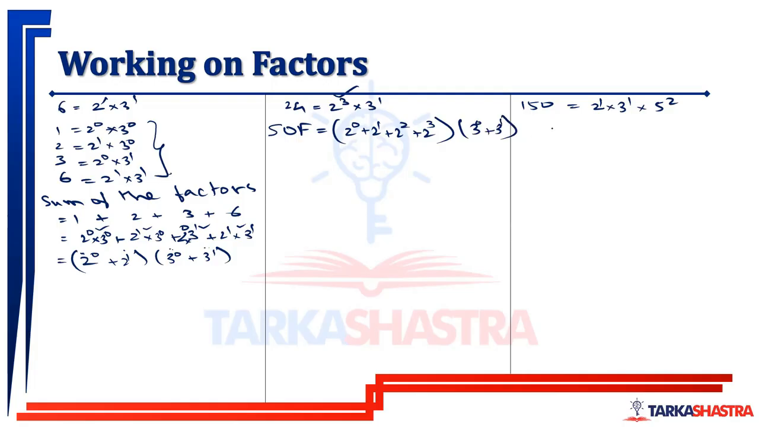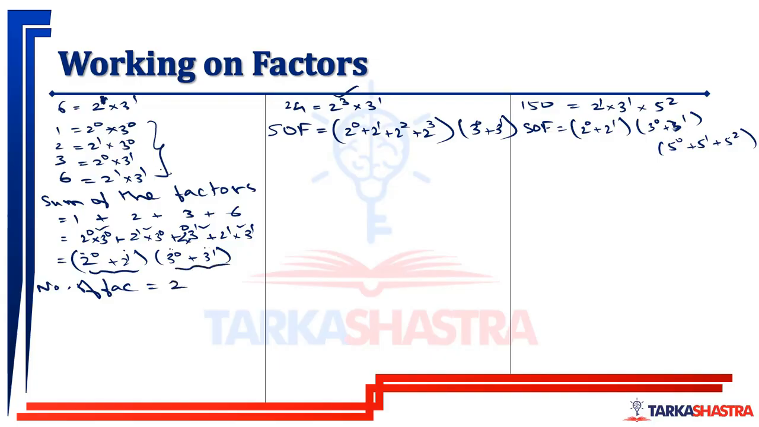In this way we can write it. Similarly, the sum of the factors here will be 2 raised to 0 plus 2 raised to 1, multiplied by 3 raised to 0 plus 3 raised to 1, multiplied by 5 raised to 0 plus 5 raised to 1 plus 5 raised to 2. And this is how you calculate the sum of the factors. Then number of factors. This bracket has 2 terms, or here you have 1, so 1 plus 1, 2. This bracket has 2 terms, or here you have 1, so 1 plus 1, 2. Total number of factors is 4.